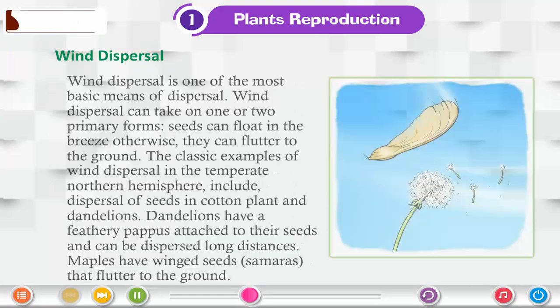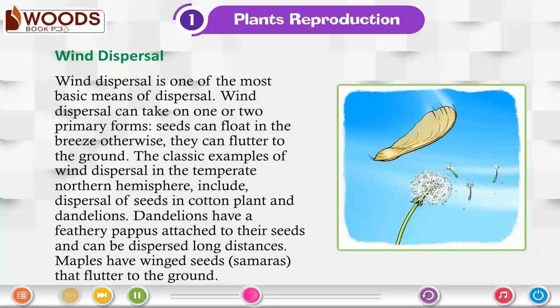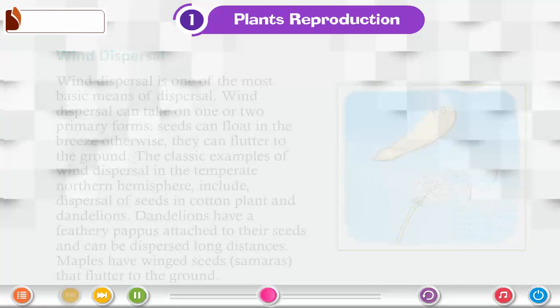Wind dispersal. Wind dispersal is one of the most basic means of dispersal. Wind dispersal can take on 1 or 2 primary forms. Seeds can float in the breeze, otherwise they can flutter to the ground. The classic examples of wind dispersal in the temperate northern hemisphere include dispersal of seeds in cotton plant and dandelions. Dandelions have a feathery pappus attached to their seeds and can be dispersed long distances. Maples have winged seeds, samaras, that flutter to the ground.